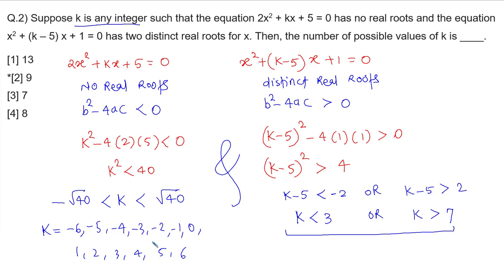So the common values of both: k has to be less than 3, so these are the common values, and k has to be greater than 7. There is no solution for this. So the answer for this question is 1, 2, 3, 4, 5, 6, 7, 8 and 9. These are the 9 values k can take.